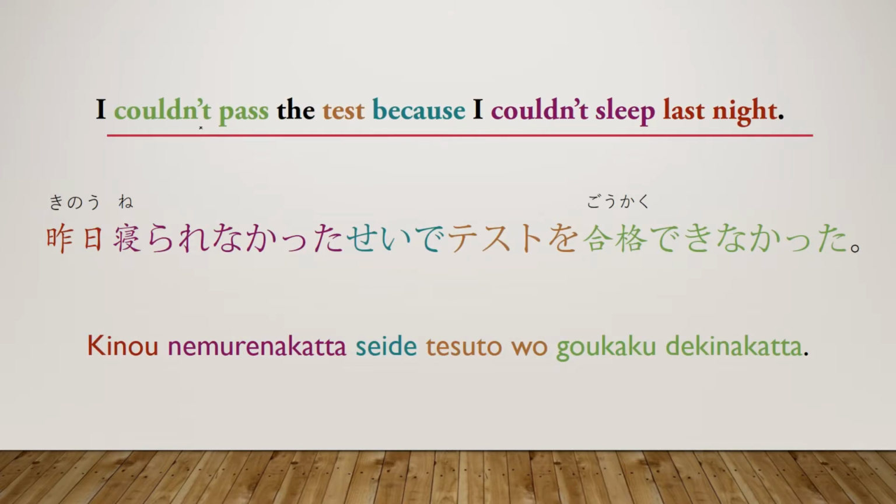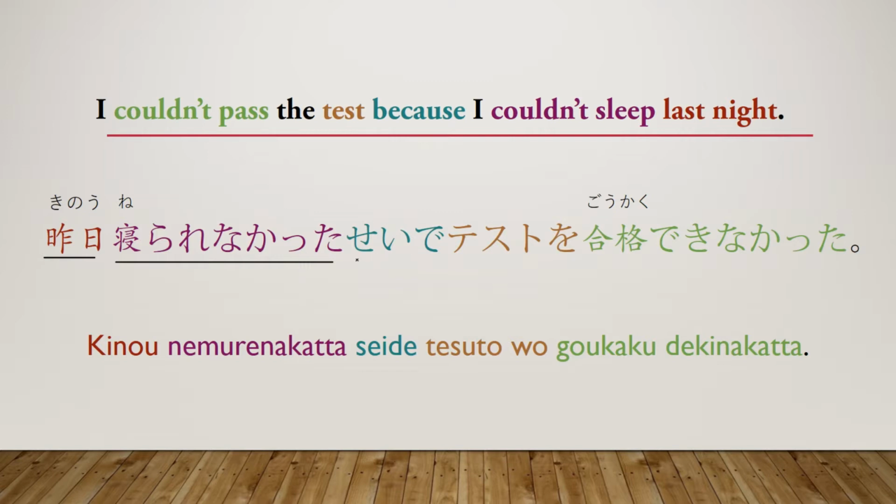The example is, I couldn't pass the test because I couldn't sleep last night. Kino nerare nakatta sei de testo wo gokaku dekinakatta. Okay, let's go ahead and start breaking this down. The first thing is that we have our kino, which is yesterday, or in this sense, I kind of used it as last night. And then we have our nerare nakatta. It's the past tense and the potential form of neru, which is to sleep. So that is, I couldn't sleep.